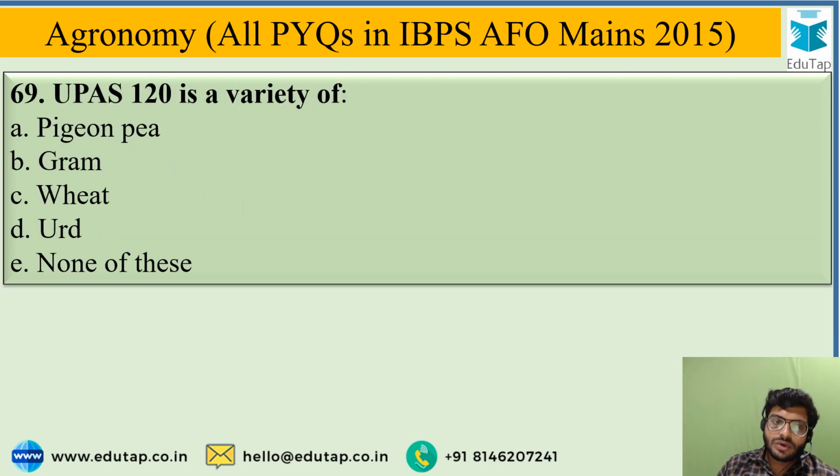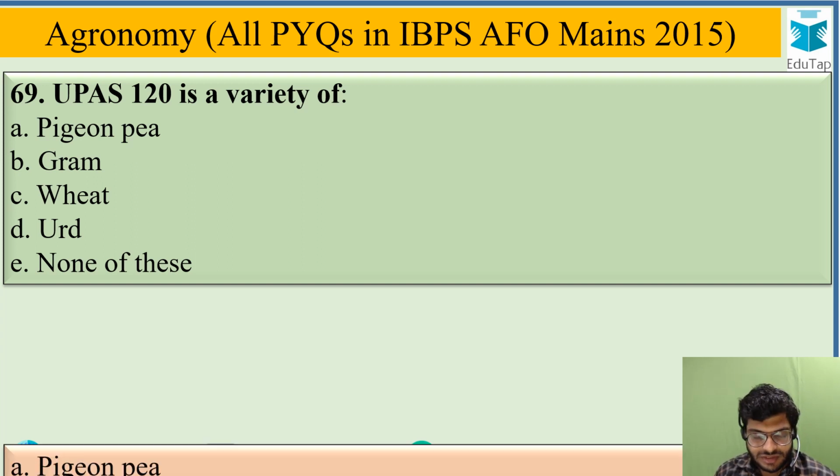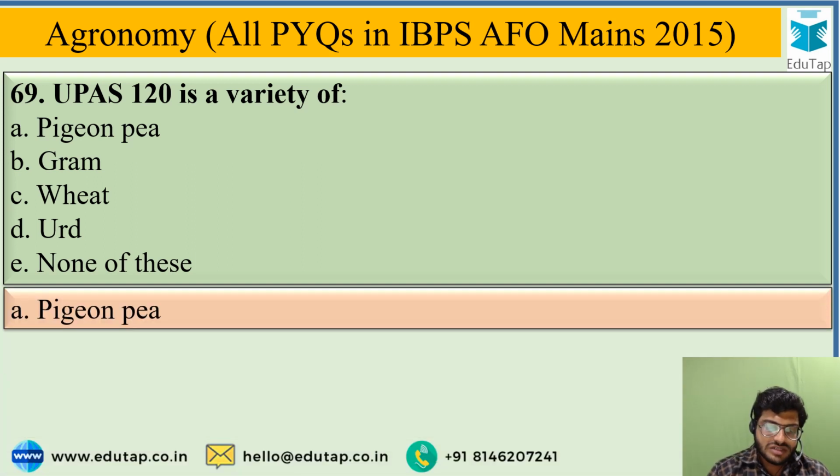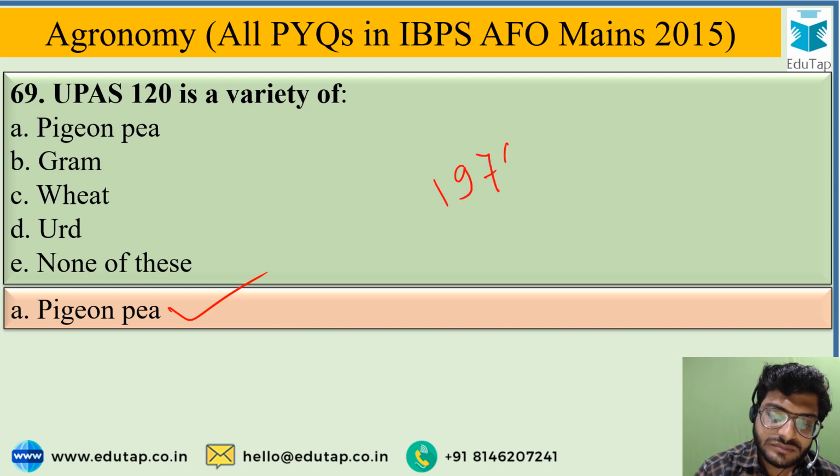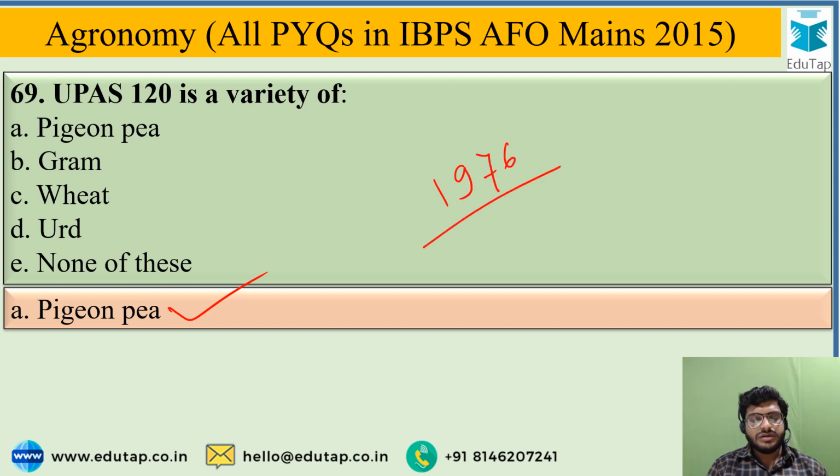UPAS 120 is a variety of, and the given options are pigeon pea, gram, wheat, urad, or none of these. The correct answer is pigeon pea. UPAS 120 is a variety of pigeon pea. Mainly it is an extra early maturing variety of pigeon pea. It is also a mutant variety of pigeon pea which has been in use since 1976, and this selection was evolved at GB Pant Agriculture University at Pantnagar.